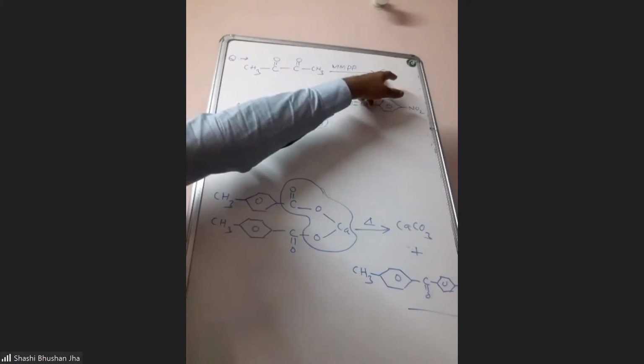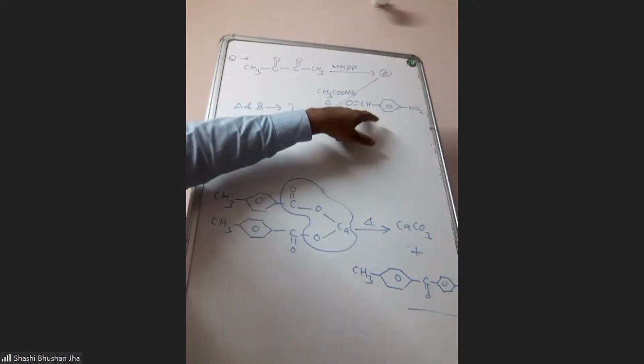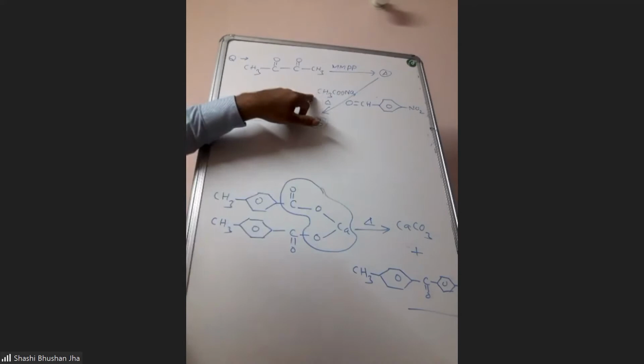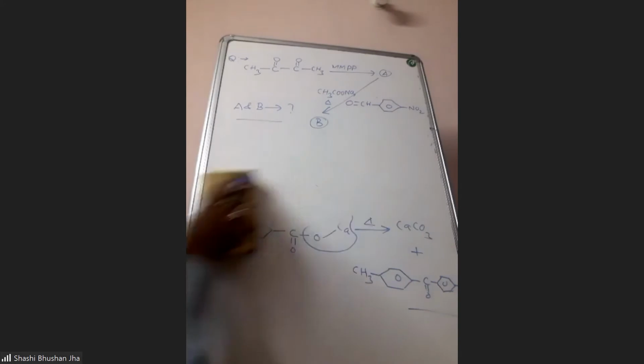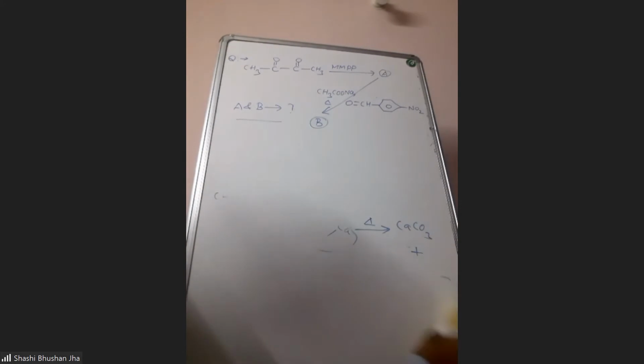The product A, which is obtained, is heated with para-nitrobenzaldehyde in the presence of sodium acetate. Sir, A is ethanoic anhydride. A is ethanoic anhydride. Okay.